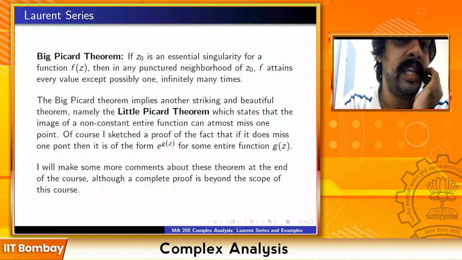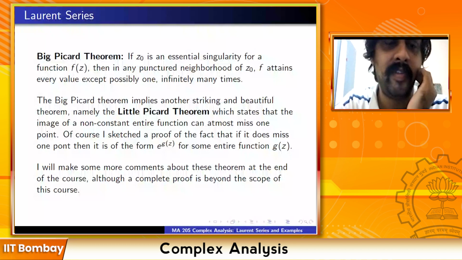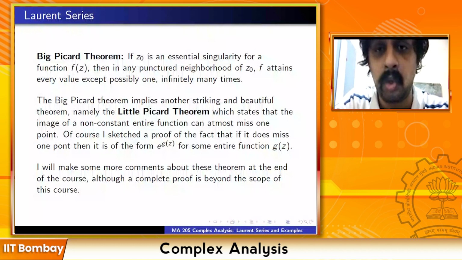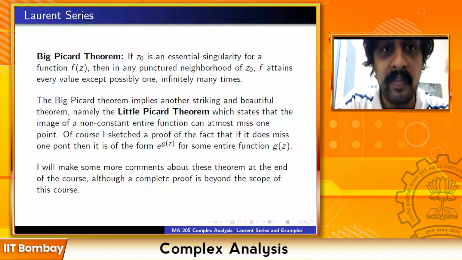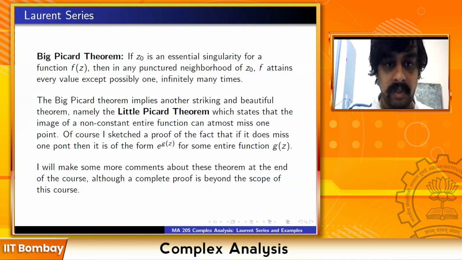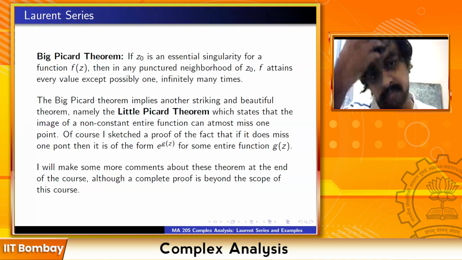But if you take something like e raised to 1 by z, it does not attain every value infinitely many times. It does not attain 0 even once, but it attains every other value infinitely many times. Okay. Deep theorems.